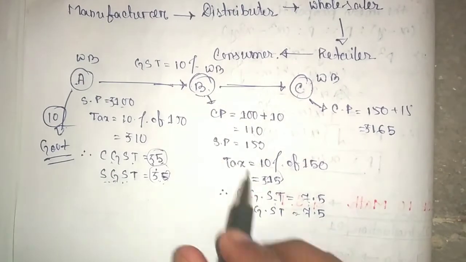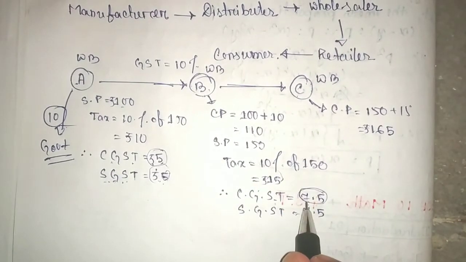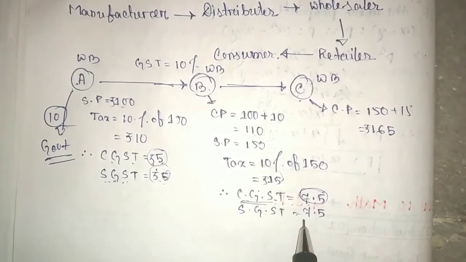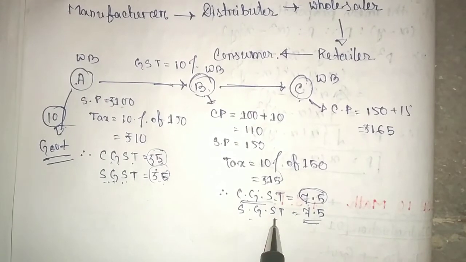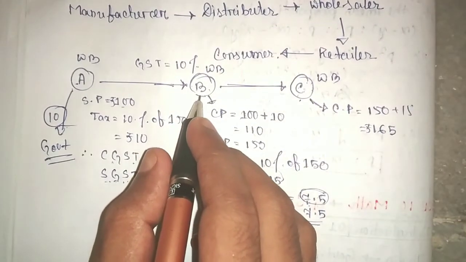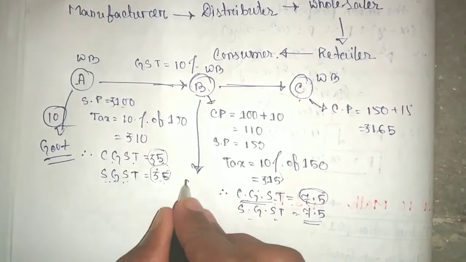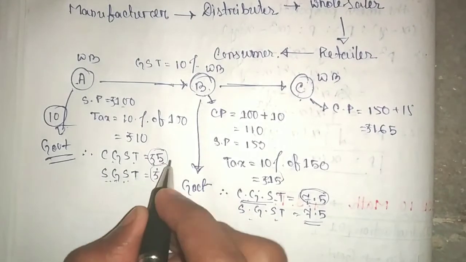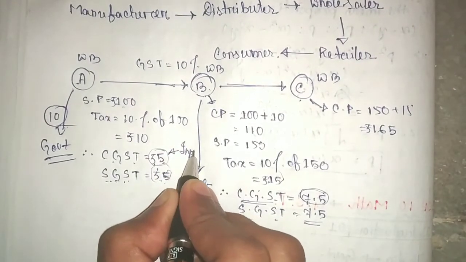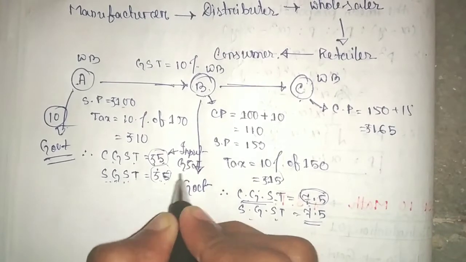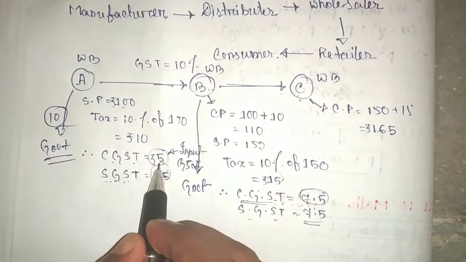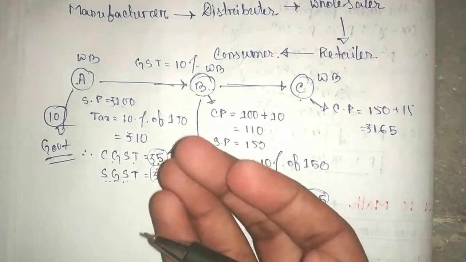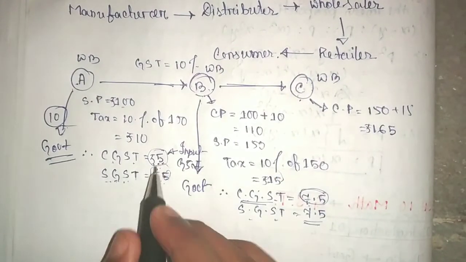And again B collects 7.5 rupees from C as CGST and SGST. Clear? Now B pays to the government. Now this is the input GST. Clear? Why is it input GST? Because B pays this GST at the time of taking the product. So this is input GST.